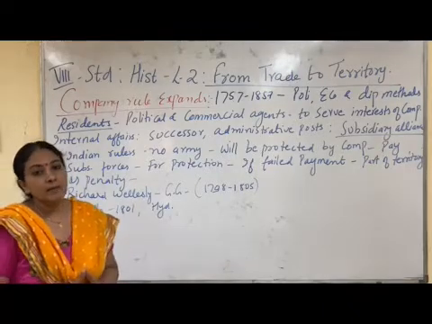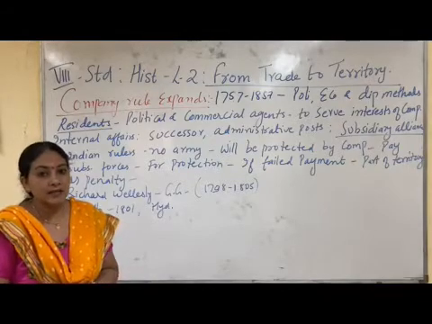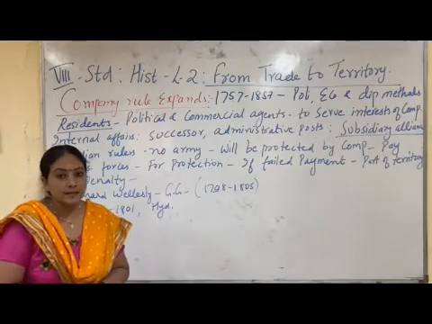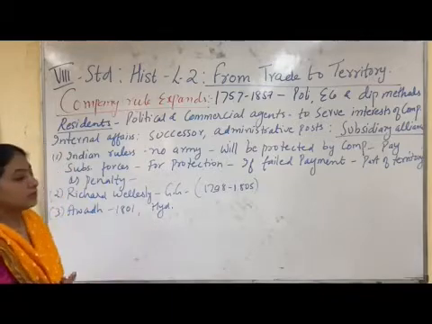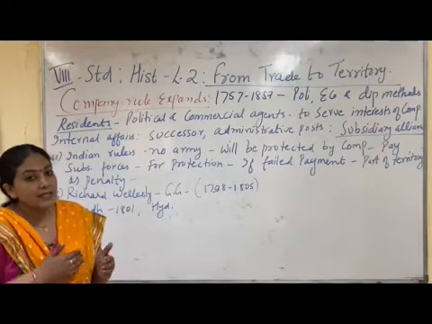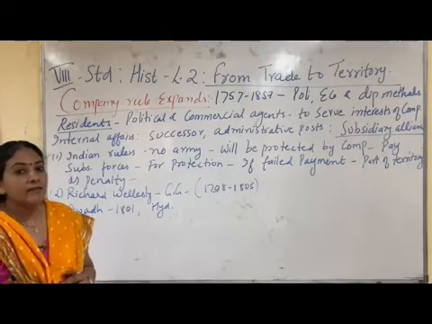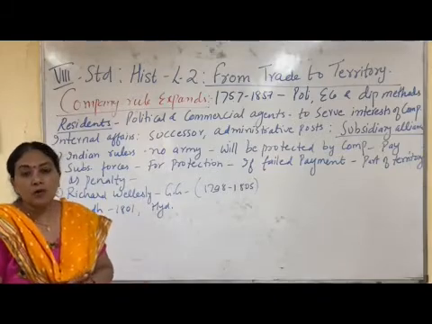Now, one more example of interference was subsidiary alliance. What is this subsidiary alliance? According to this subsidiary alliance, those Indian Nawabs who sign the subsidiary alliance with the British will have to disband their own army.